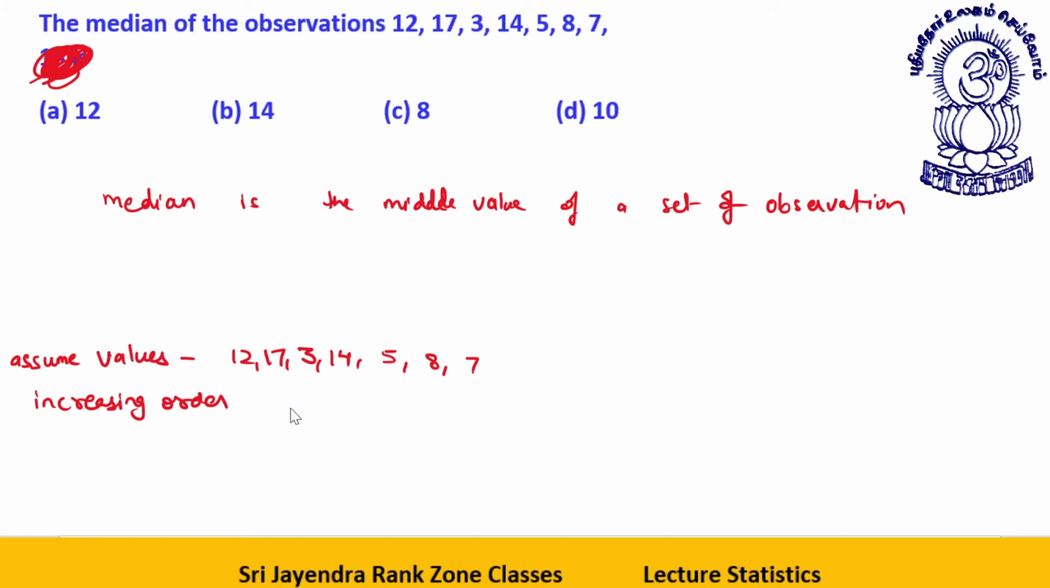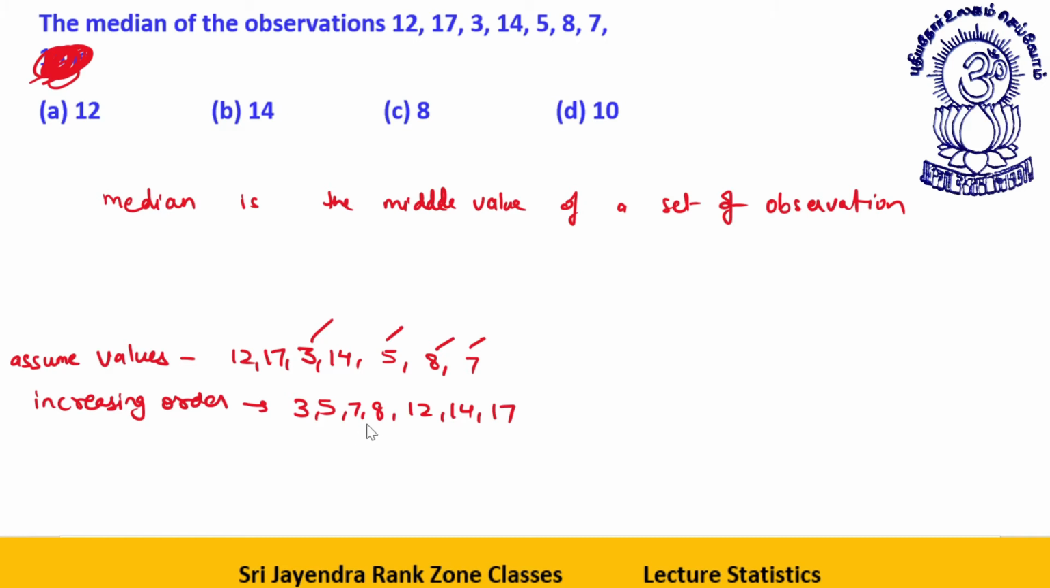Increasing order. What will it be like? The first values will be 3, 5, 7, 8, 12, 14, 17. Okay.